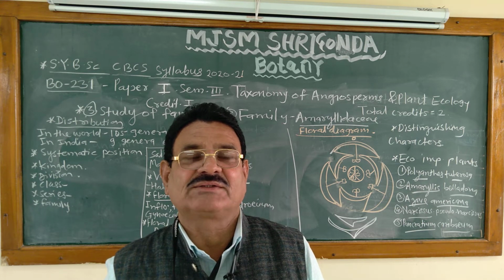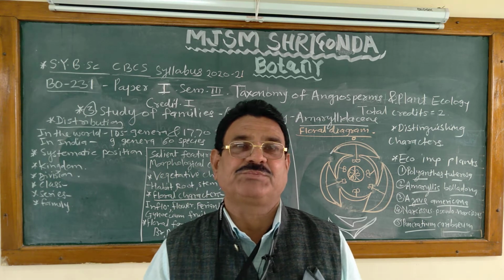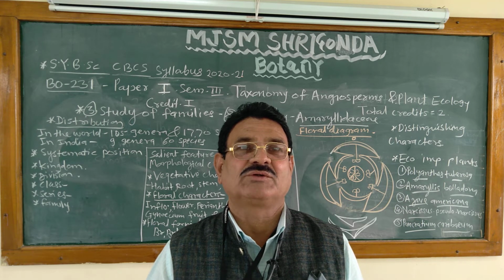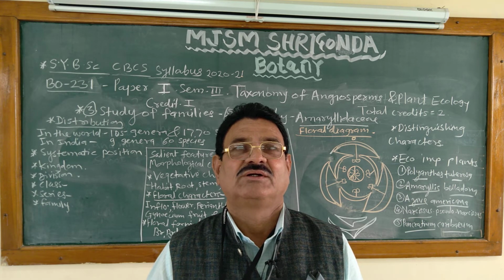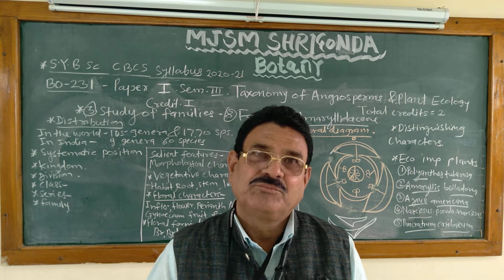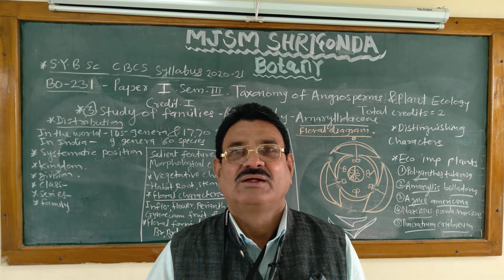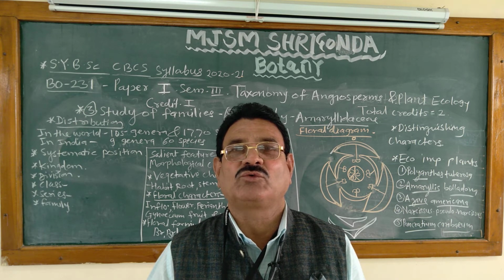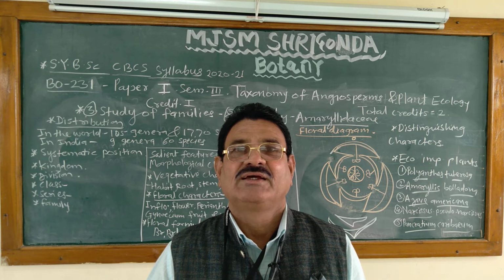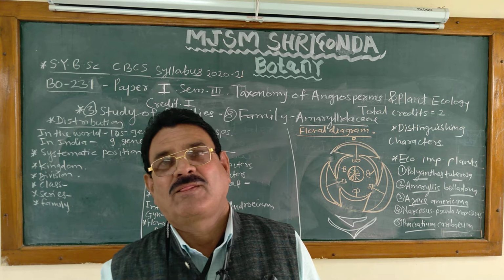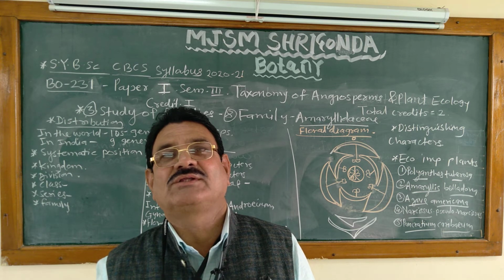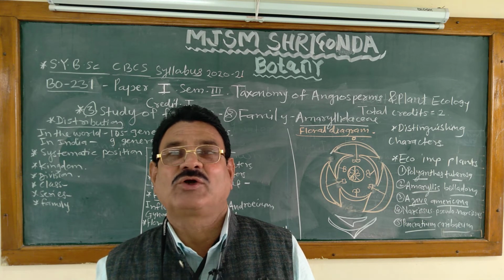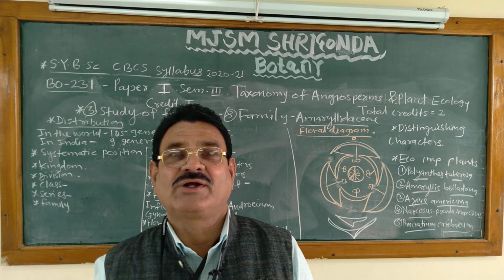In semester 3 there are 3 papers: paper first BO 231, paper second BO 232, and paper third BO 233, which is the practical based on BO 231 and 232. Similarly in semester 4, the course codes are BO 241, BO 242, BO 243, where BO 243 is the practical based on BO 241 and 242. It carries 6 credit points in total. There are 12 credit points in SY BSc.